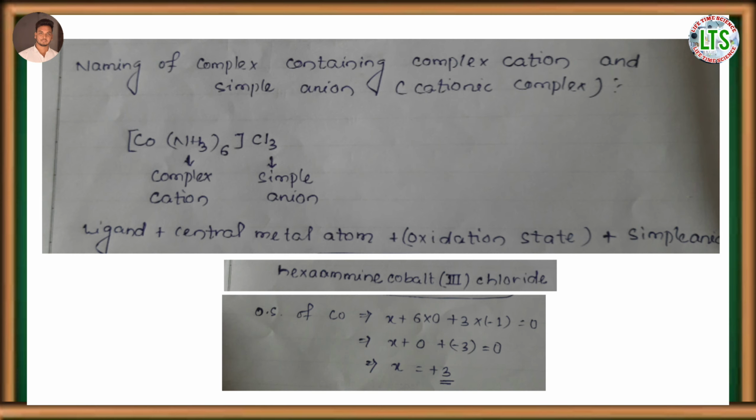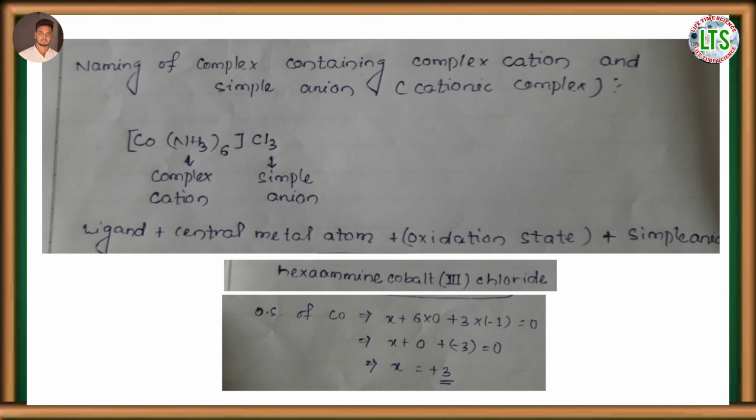First, in this complex we have to calculate the oxidation state of the central metal atom, that is cobalt. We take the oxidation state of the central metal atom as X, plus 6 into the charge of the ligand NH3, that is 0, plus 3 into the charge of chlorine, that is minus 1, which is equal to 0, as the charge of the complex is 0.